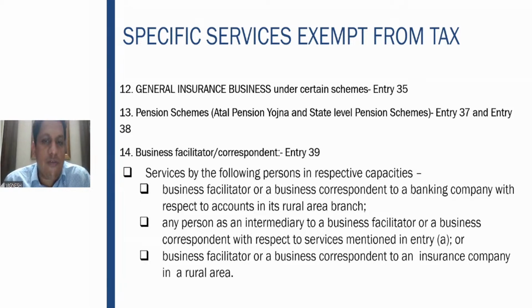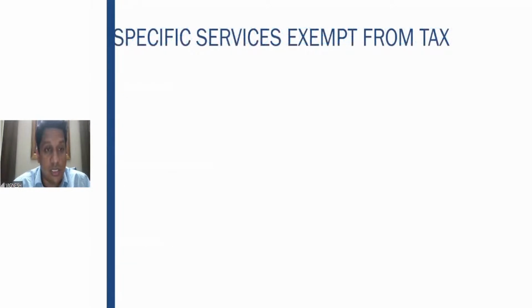Therefore, services provided by the business facilitator or business correspondent to a banking company are exempt here. Second, any person acting as an intermediary to a business facilitator or correspondent with respect to the services mentioned here is also exempt. Services by a business facilitator or correspondent to an insurance company, for getting an insurance agent in rural areas, are also exempt from GST.